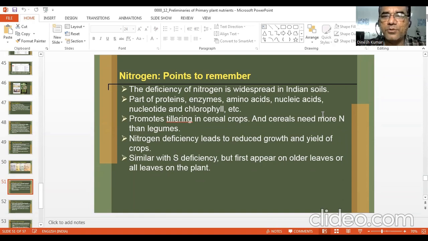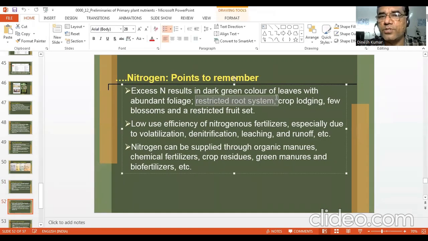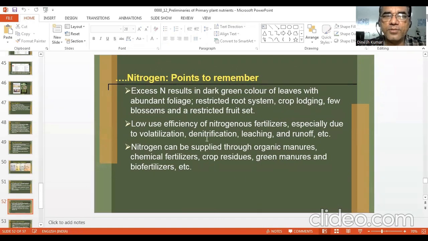Nitrogen deficiency leads to reduced growth and yield of crops, and deficiency symptoms are similar to sulfur deficiency, except that they happen on older leaves. Excess nitrogen results in dark green color of leaves with abundant foliage, restricted root system, crop lodging, few blossoms, and restricted fruit set. So these are the main results of nitrogen excess.